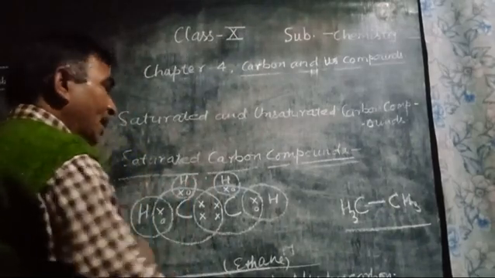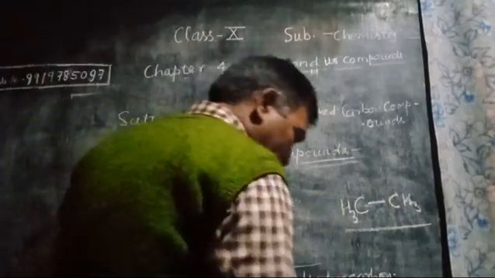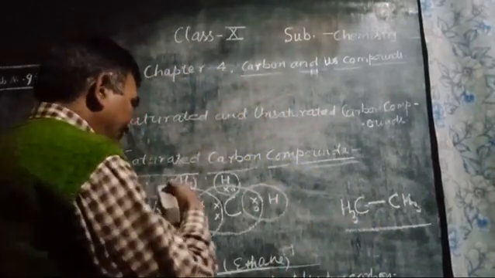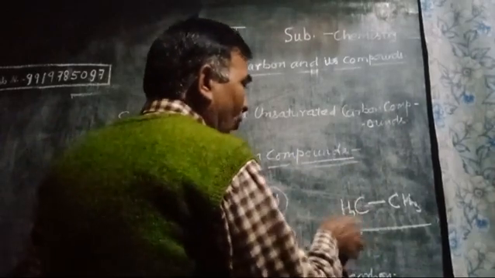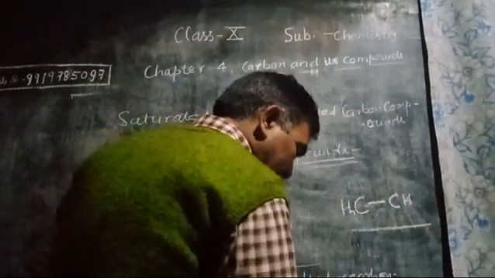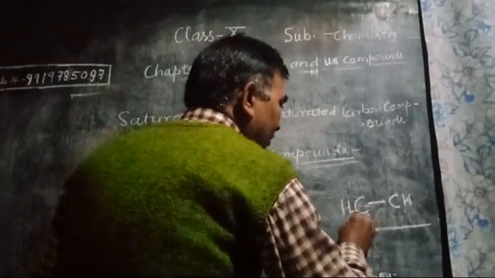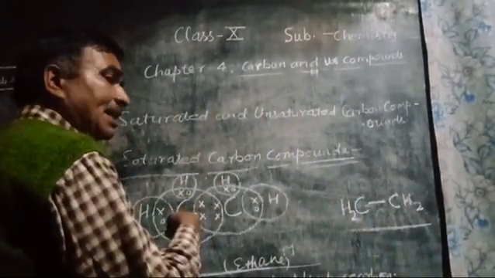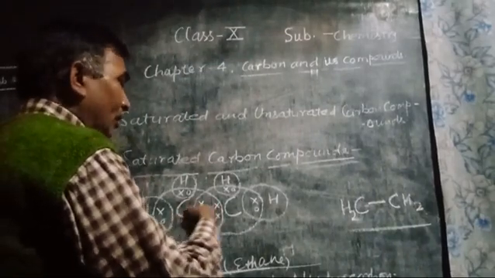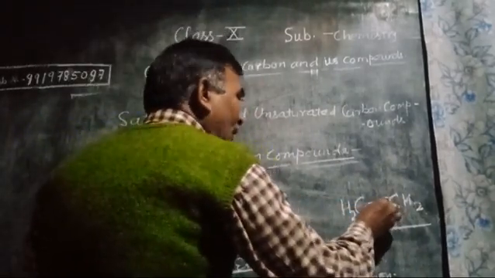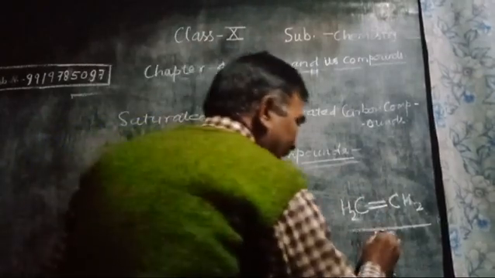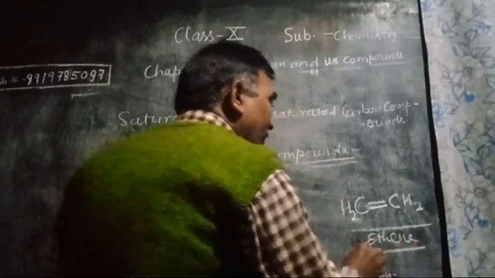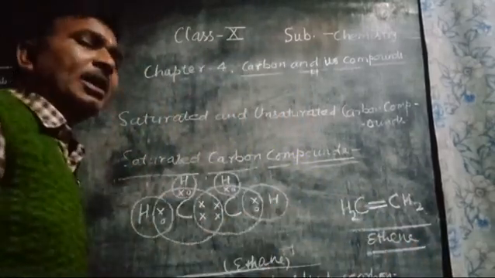Resulting in a double bond formed between two carbon atoms. Now two hydrogen atoms are present with both the carbons, so it is expressed as CH2, and two electrons of each are taking part. So a double bond is formed between two carbon atoms and ethene is formed, which is an unsaturated hydrocarbon.